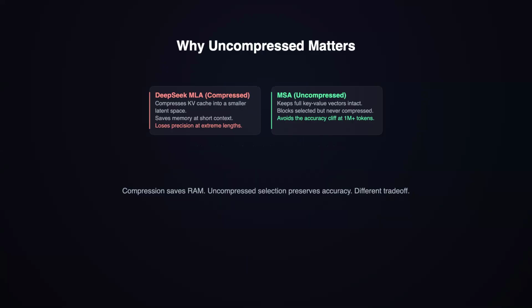There is another important detail. MSA operates on uncompressed key-value data. DeepSeek's multi-head latent attention compresses the KV cache into a smaller latent space to save memory. That works well for short contexts, but at extreme lengths the compression loses precision. MSA keeps the full vectors, so it supposedly avoids that accuracy cliff. Independent verification is still pending, but the claim is significant.